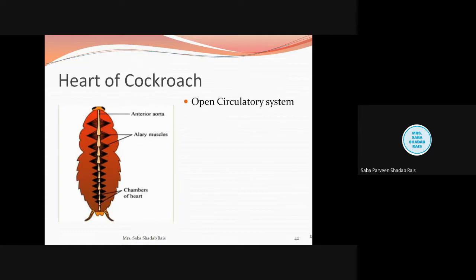This hemocoel cavity will have the blood. The tissues and whatever simple organs are present in the organism will be bathing inside this blood, or hemocoel cavity.